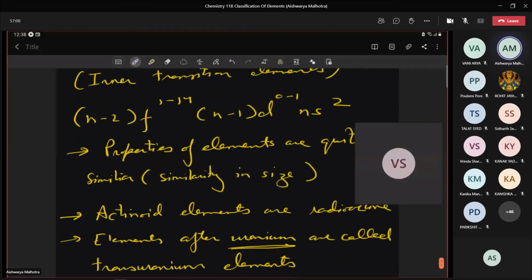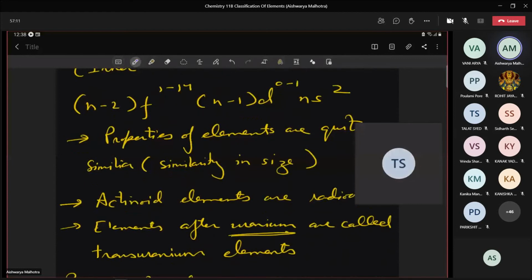Ma'am, can you please repeat? This is their general electronic configuration.